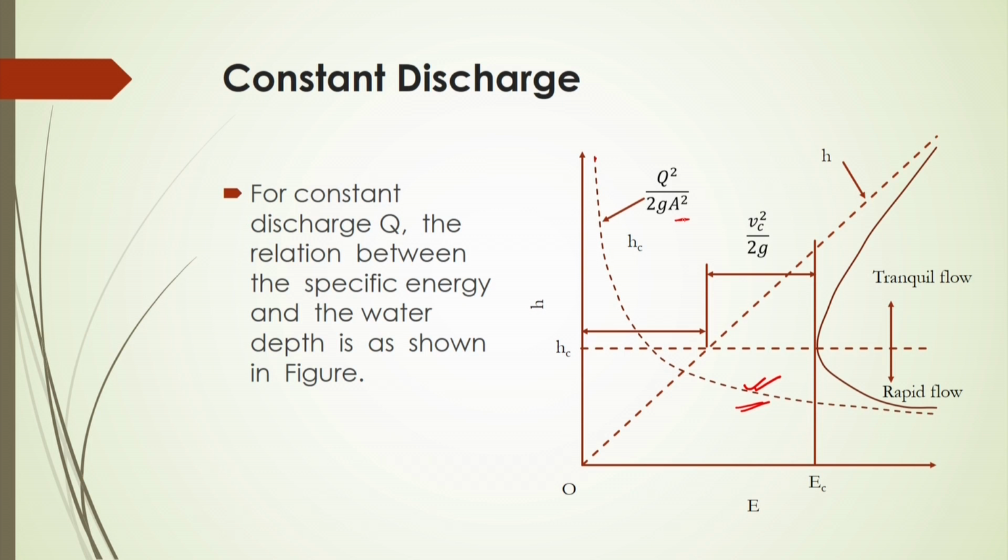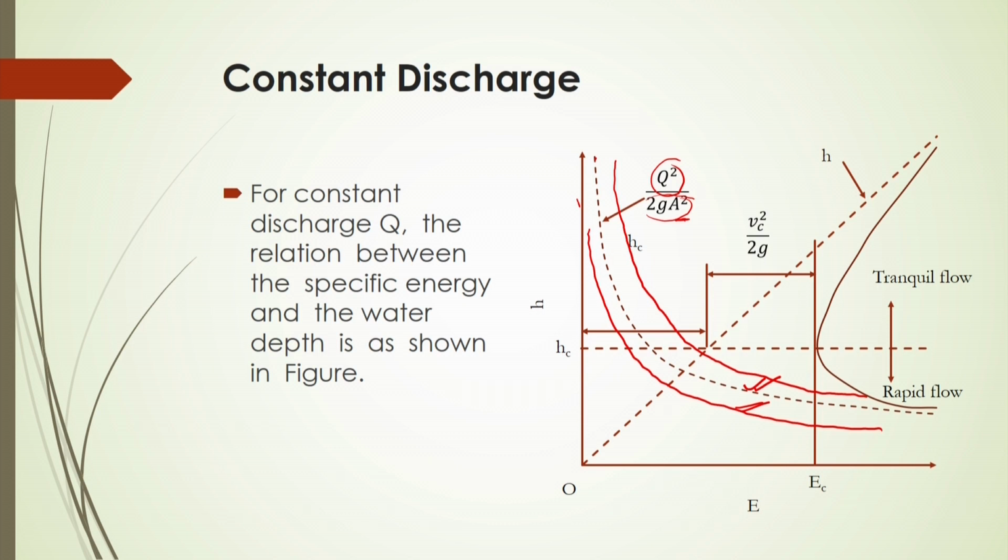If the cross sectional area is fixed and the gravitational acceleration is constant, these parts will be constant, and only this term will change with respect to Q squared. Now, if you increase the discharge, the water depth will increase accordingly, and if the discharge rate decreases, the water depth in the channel will also decrease. So, we get a parabolic type of relationship between the water depth and the energy. From this profile you will be able to calculate.